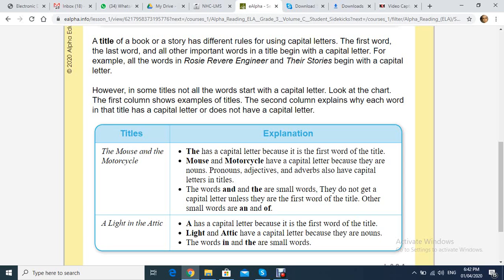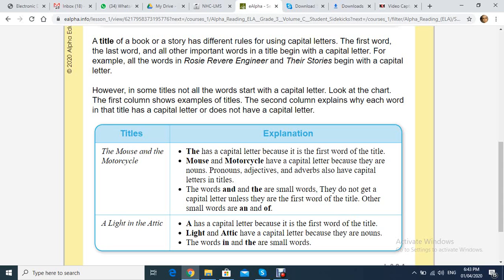The Mouse and the Motorcycle. The starts with a capital letter. Mouse starts with a capital letter. Motorcycle starts with a capital letter. We have the first The. It's capitalized because it's at the beginning of the title. It's not an important word, but it's at the beginning. It must be capital.